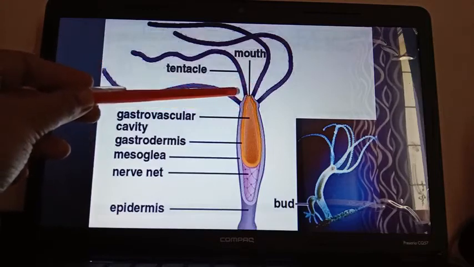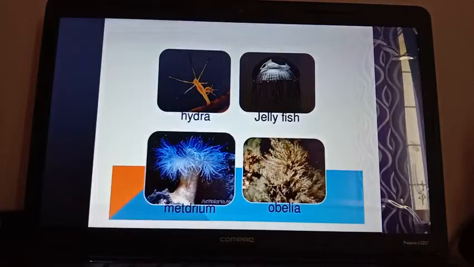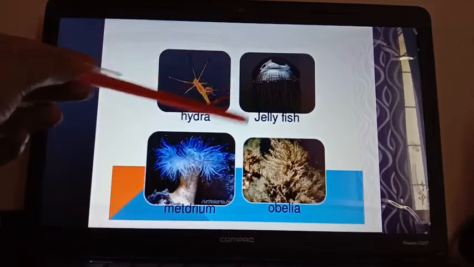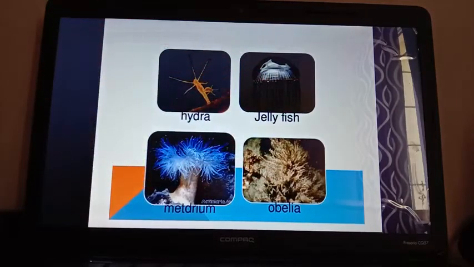This nematocyst helps to capture their prey. Now the common examples of the phylum Cnidaria or Coelenterata: hydra, jellyfish, metridium, obelia. So these are the common examples of this phylum.